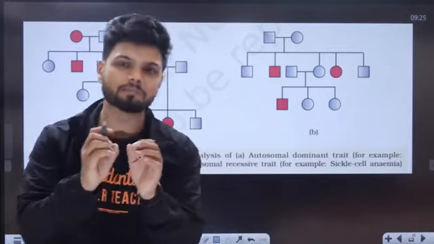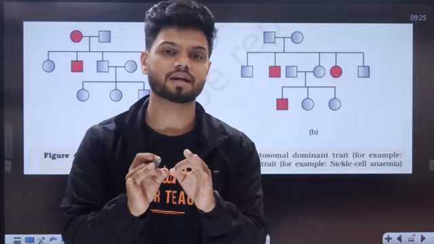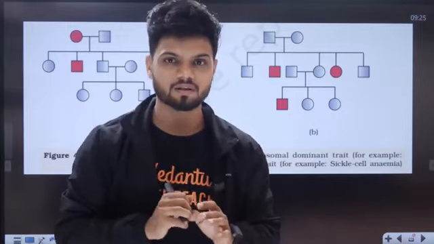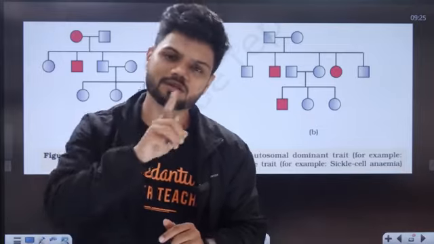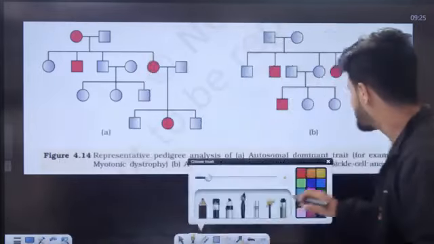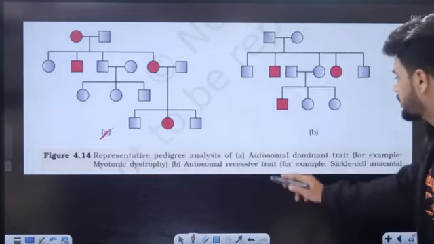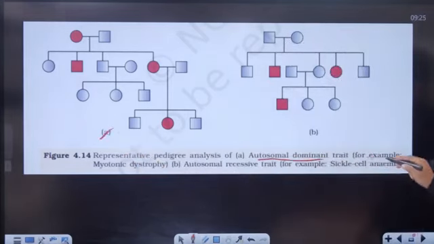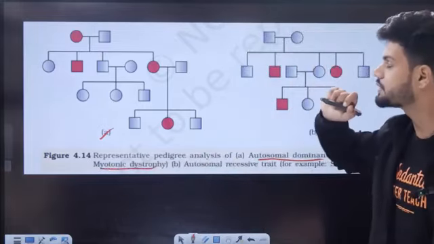But 99% of the time they will not give you this. The only thing they will ask you right now is the two different examples given in your NCERT itself. One is autosomal dominant, one is recessive. See here, the example for autosomal dominant is myotonic dystrophy. This is your autosomal dominant.